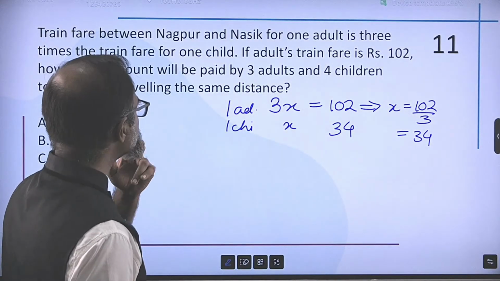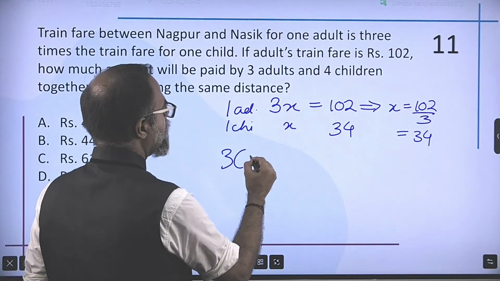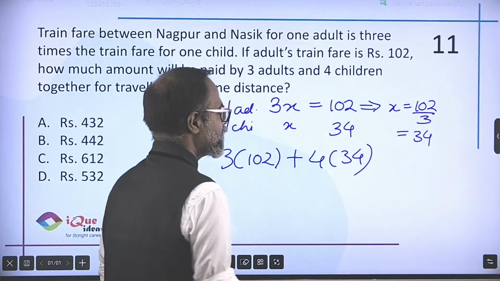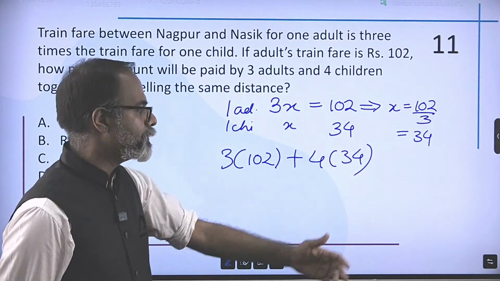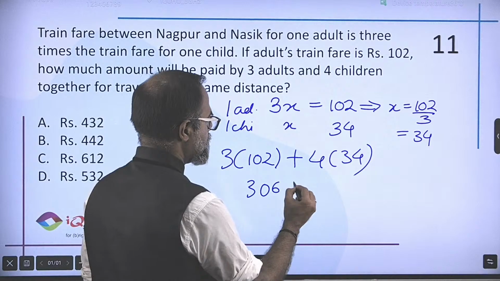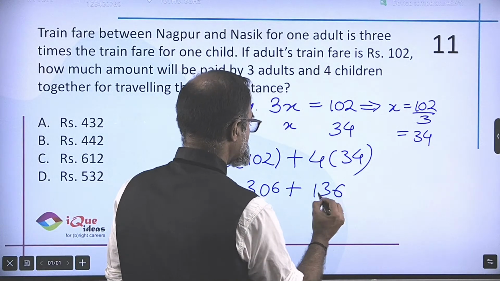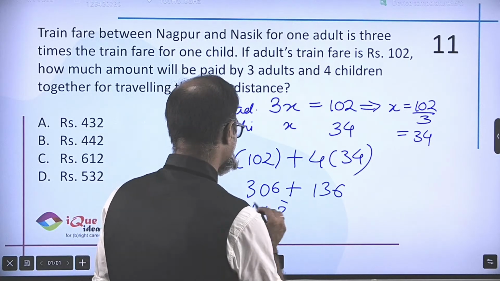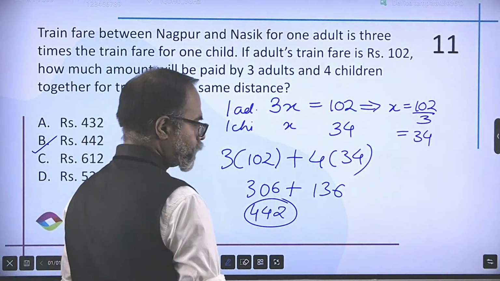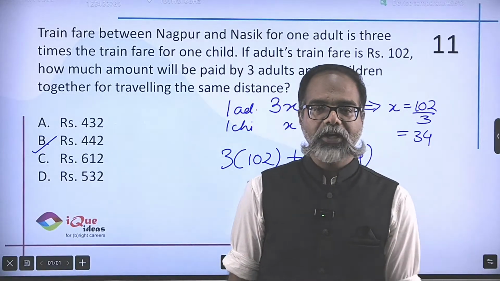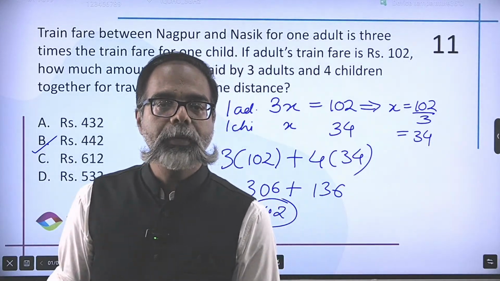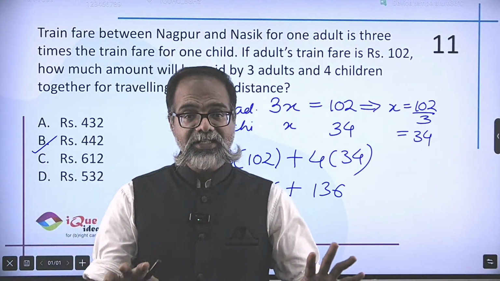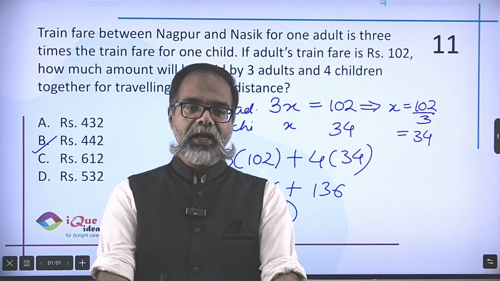Now, how much amount will be paid by 3 adults and 4 children? That's it. All you need to do is simplify this. 306 plus 136, 6 and 6, 12, 4, 4. That's it, 442. So you definitely get 442 as the value, option B, right? Definitely they have asked this question before, and this is more like it. This is the standard of questions I usually expect in SLS PDEU.